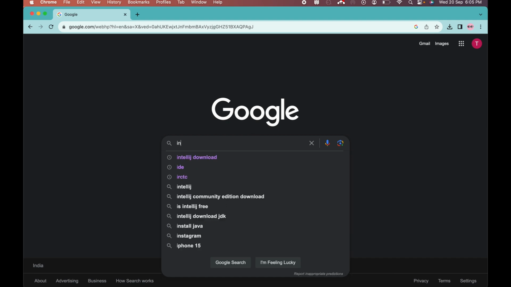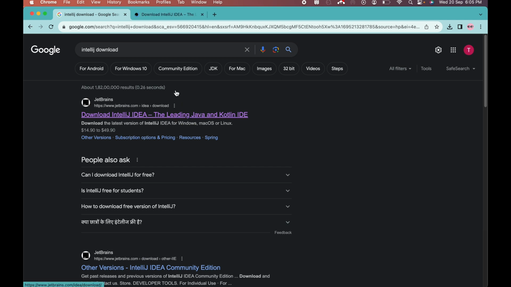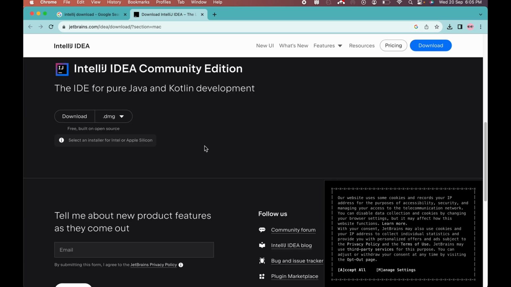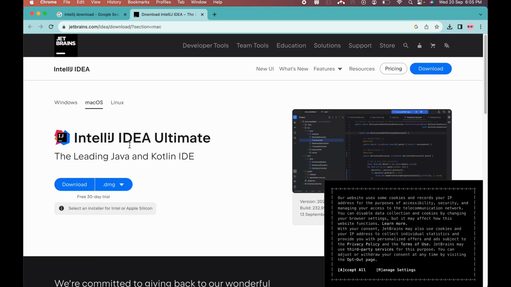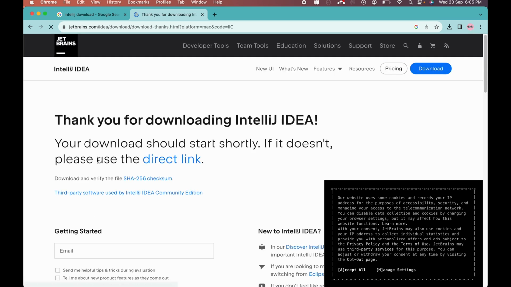You have to go to Google and type IntelliJ download, and then go to the first link. Here you can download IntelliJ Ultimate, but we will stick to Community Edition because Ultimate is a paid version. We can get a 30-day trial, but we'll have to pay after 30 days. The Community Edition is free, so you need to download this, and once the download finishes, we can start setting up our first project.